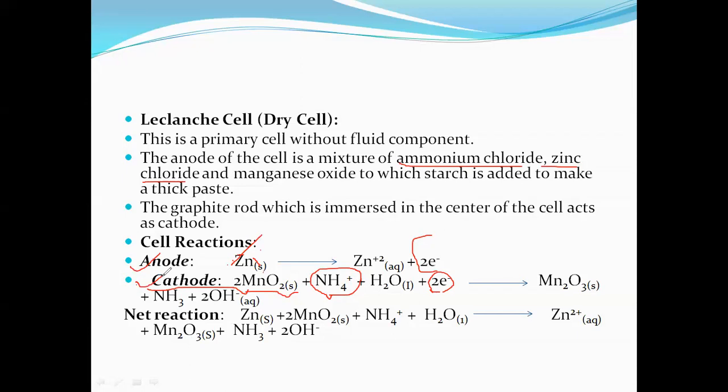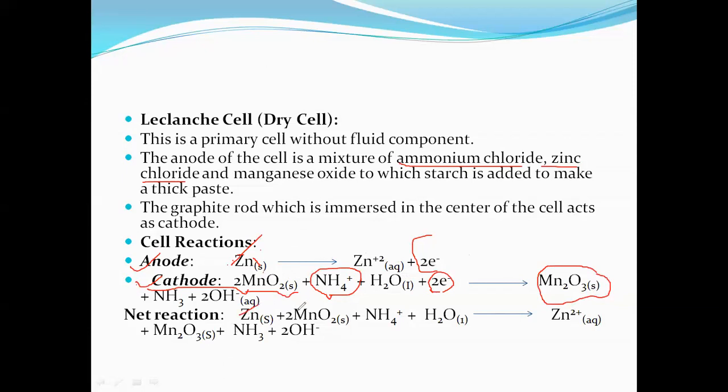Then what will happen? Zn gives rise to Zn2+ plus 2 electrons. 2 moles of MnO2, with ammonium chloride giving NH4+, and in aqueous condition H2O, gain 2 electrons. Gain of electrons is known to be reduction, and gives rise to the product Mn2O3. Loss of electrons is known to be the oxidation reaction, and the gain of electrons is known to be the reduction reaction. Now we will see the net reaction here.